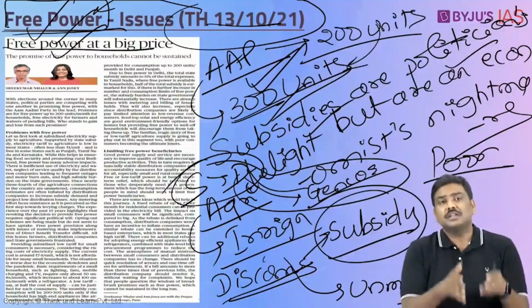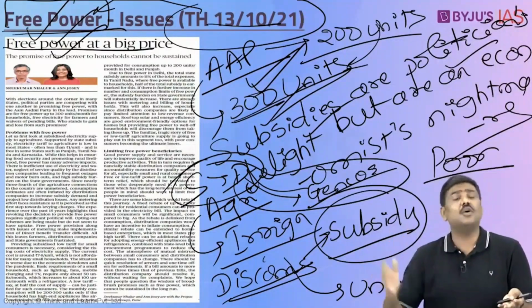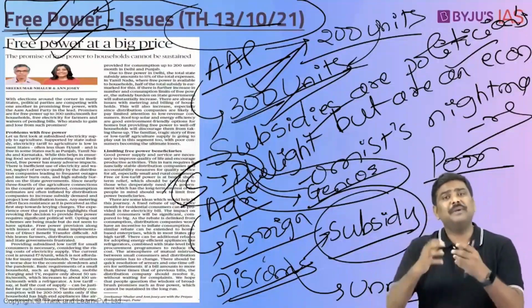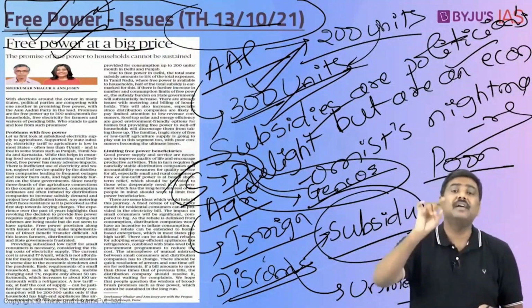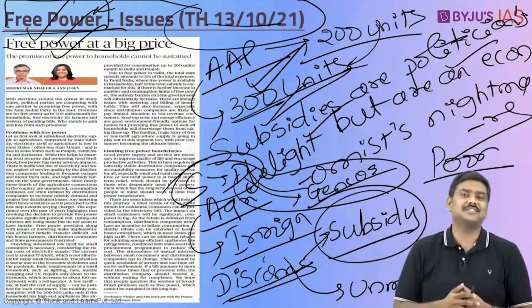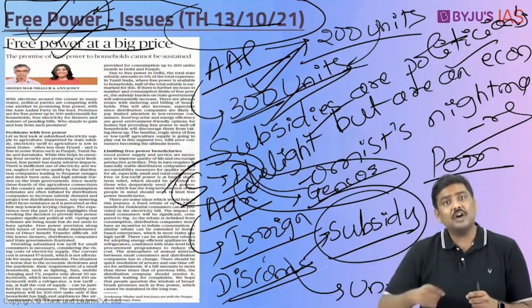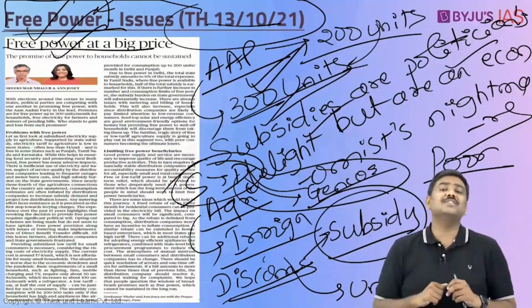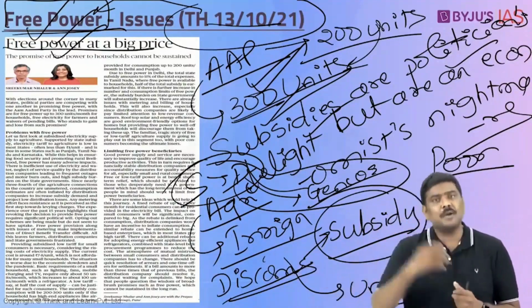And the issue with respect to free power is that the government on one side is providing subsidized electricity, but on the other hand also wants to implement DBT in the electricity sector. That becomes a problem. Direct benefit transfer in the electricity sector cannot be implemented when you provide electricity at subsidized prices to every household like this. And the third way is to promote better equipment, or electricity-efficient equipment, in these consumer households. Or, in the agriculture sector, for example, solar pumps can be promoted and incentives provided for that.